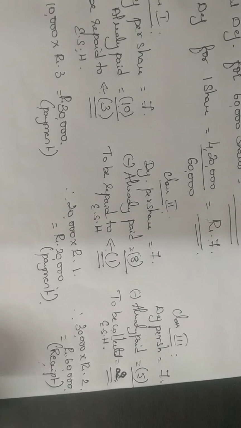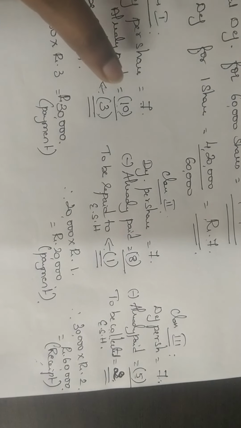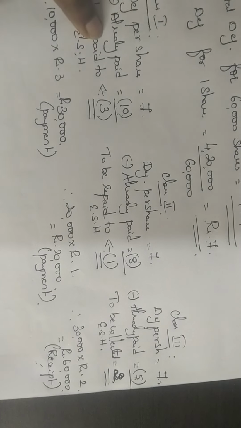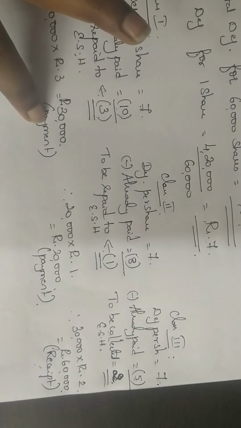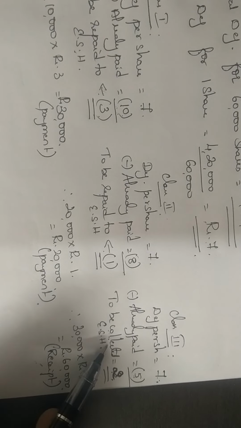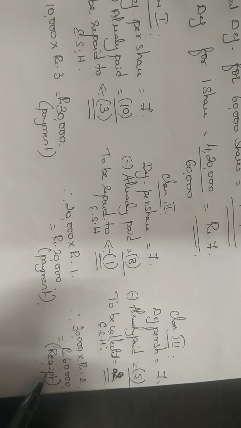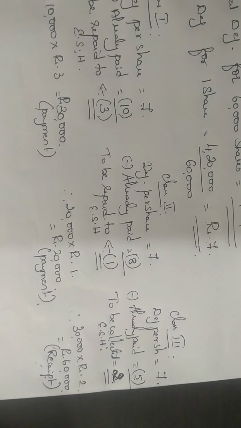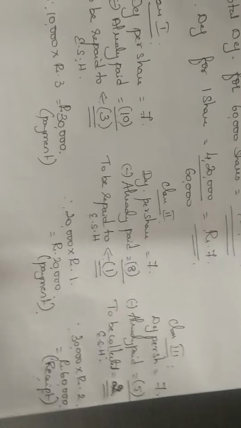Okay, please make a comparison. How much is the deficiency? How much have they paid? If they paid extra, give them back. When you're giving them back, you have to put it under the payment side. If they have given a lesser amount, then collect that lesser amount. Since you're collecting the money, that should come under the receipt side. Okay, so this is a full-fledged problem of how you have to write your equity shareholders when they have given extra, when they have given shortage.